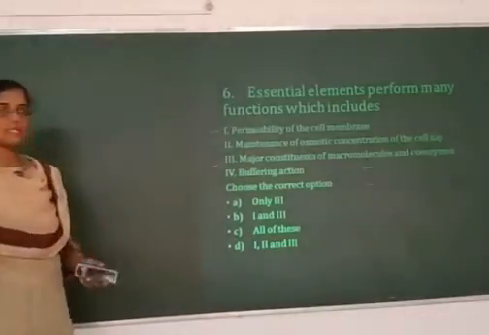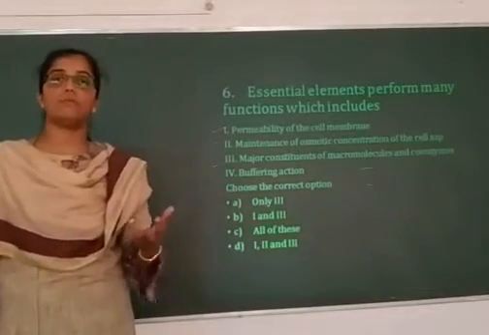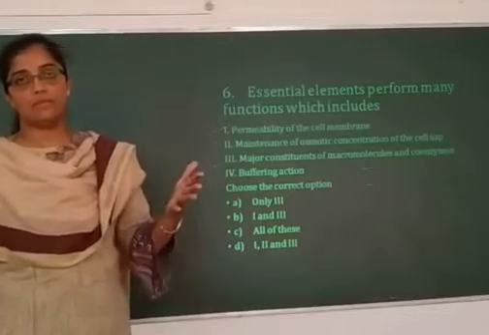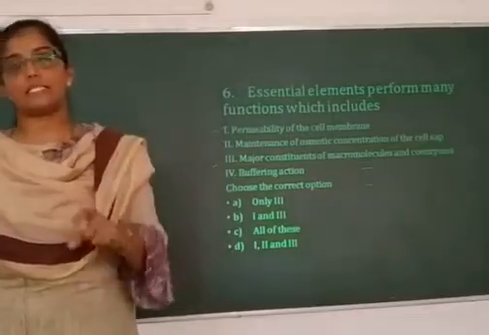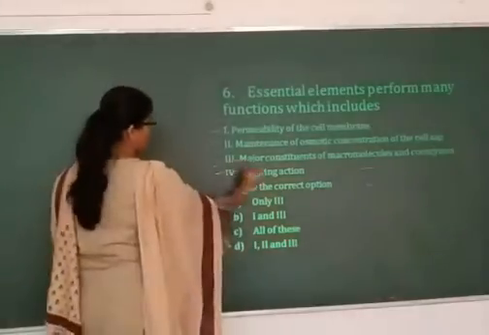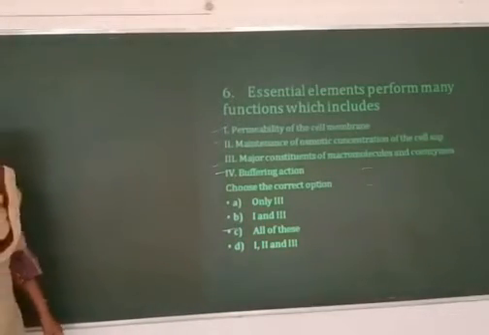And they carry out the buffering action. Buffering is maintaining the pH of a cell or a system. Many weak acids or weak bases can be used as a buffering agent. So this is also true. So option C, all of these, is the right answer.